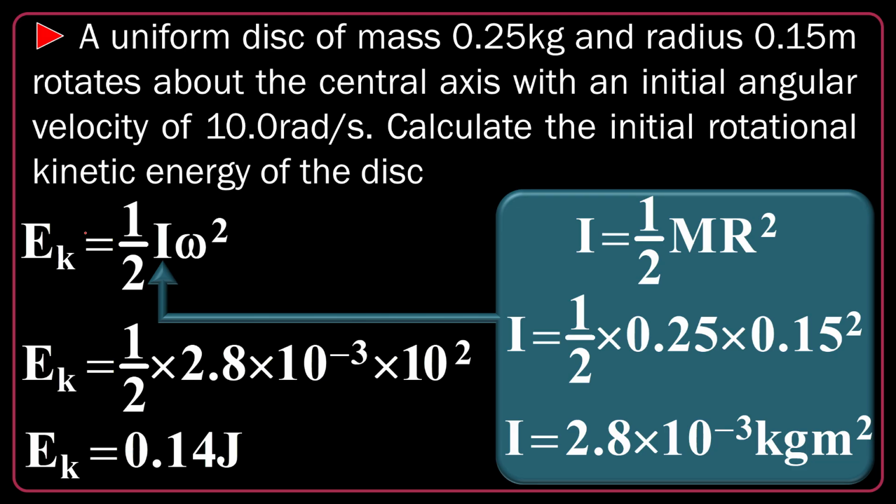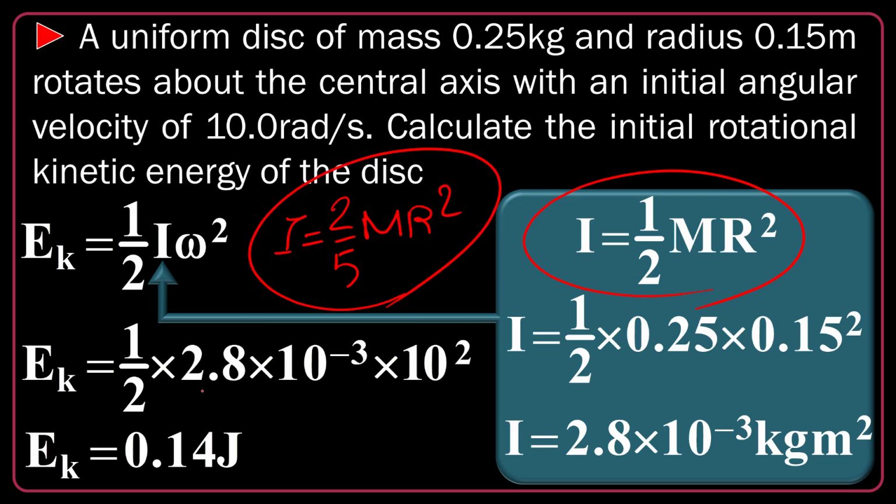If you keep everything the same, but instead of disk you have a sphere, the only thing that may change is I. So it's maybe 2/5 of m r square. That's all. Regarding the shape, regarding the configuration of the object, you will opt for the relevant formula. That's not very challenging.